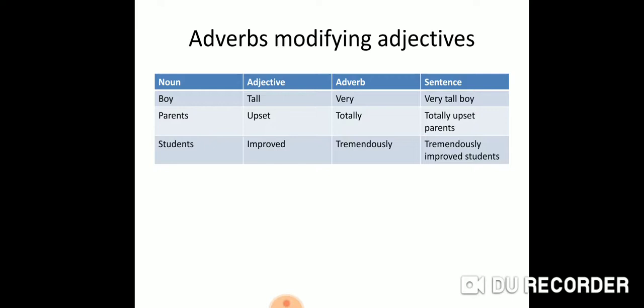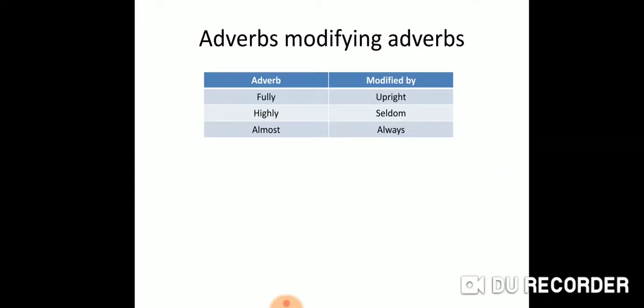Tremendously improved students. Like their graph chart has gone from first semester to third semester like a rocket. That is what tremendously improved students means. So this is how an adverb can modify an adjective. Okay, next. Let us look at adverbs modifying an adverb itself. For example, fully upright, highly seldom, almost always. So it is still intensifying the word that is in the sentence.